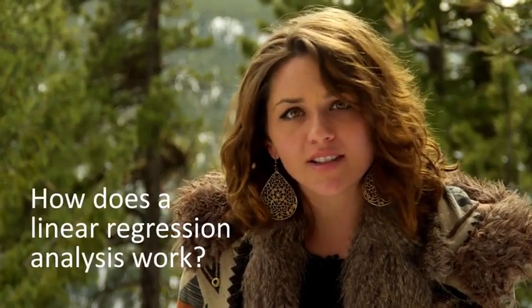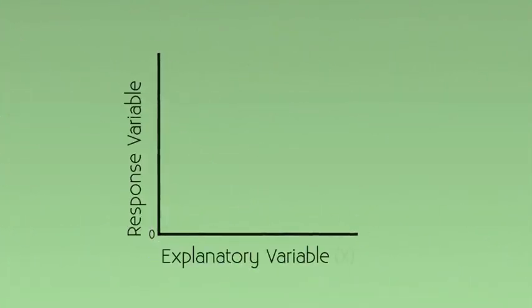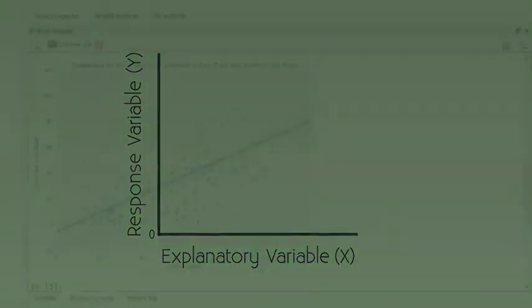So we now know that we will use multiple regression to evaluate multiple explanatory variables and/or potential confounders when predicting a quantitative response variable. So how does a linear regression analysis work? Let's start with a simple example. We imposed our causal model on observational data by selecting our explanatory and response variables denoted by x and y and placed on the x and y axis of a bivariate graph.